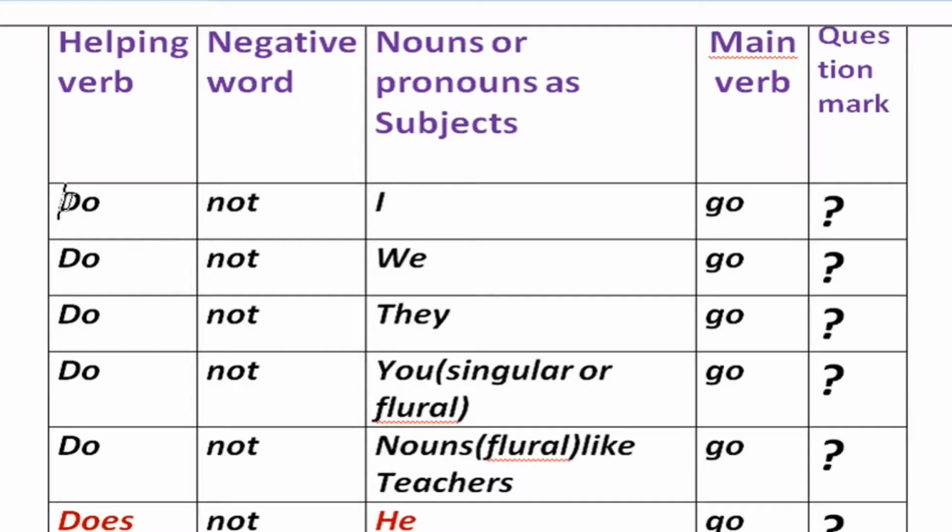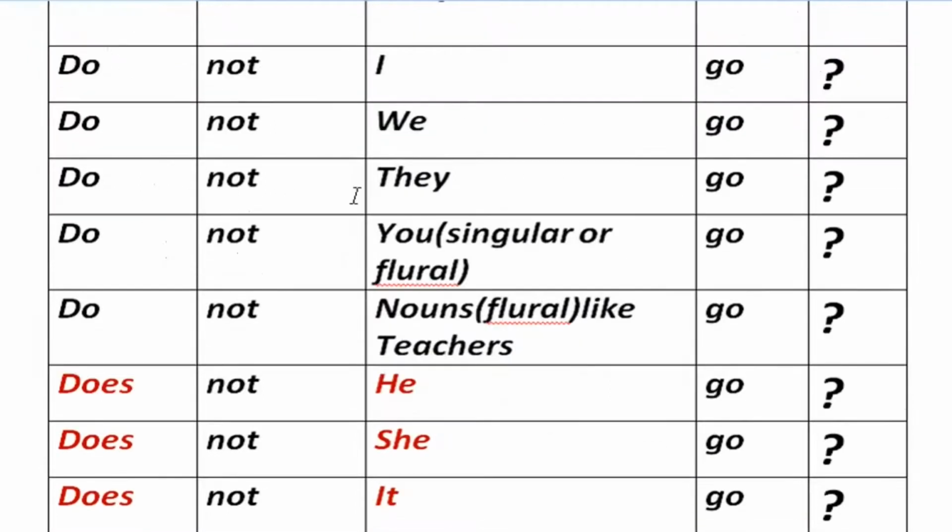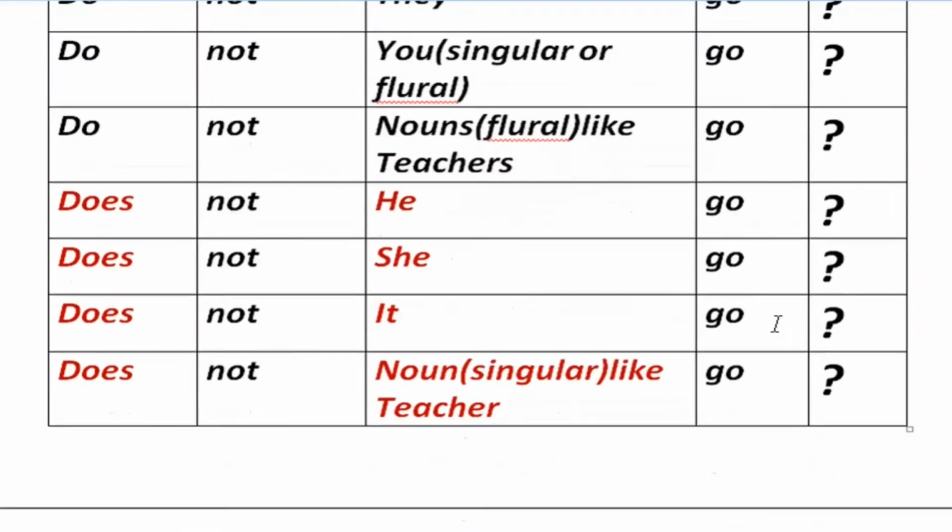In the interrogative sentence, not is not used. Not, the negative word, is not used in an interrogative sentence, but in a negative interrogative sentence not is used. Do not I go? Do not we go? Do not they go? Do not you go? Do not teachers go? Do not the children go?